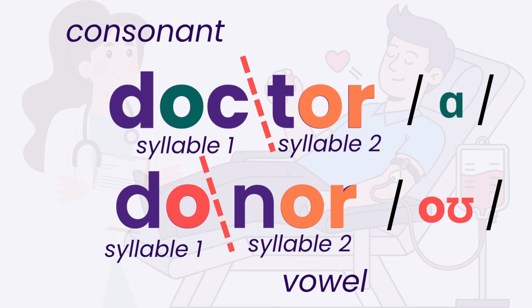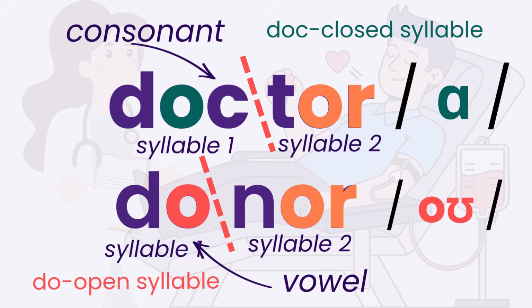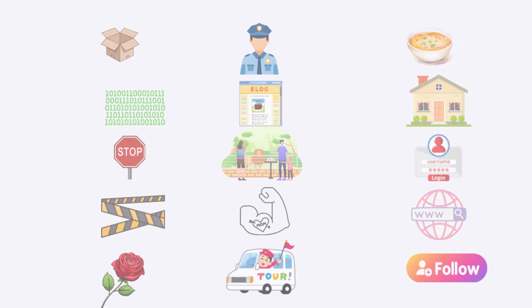Doc, tor. The first part ends with a consonant. It's closed, so O is short, ah sound. Doctor, like in the word bot. Do, nor. The first part ends with a vowel. It's open, so O is long, like in Coke. Donor.